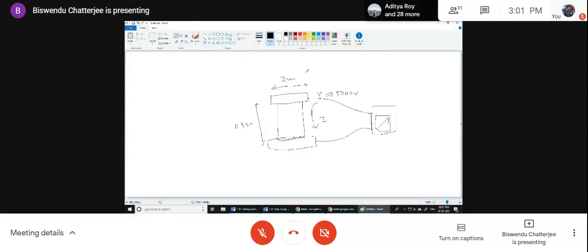After measuring, you just remove the whole structure. Now you tell me, after removing, will it be a capacitor? Yes or no?